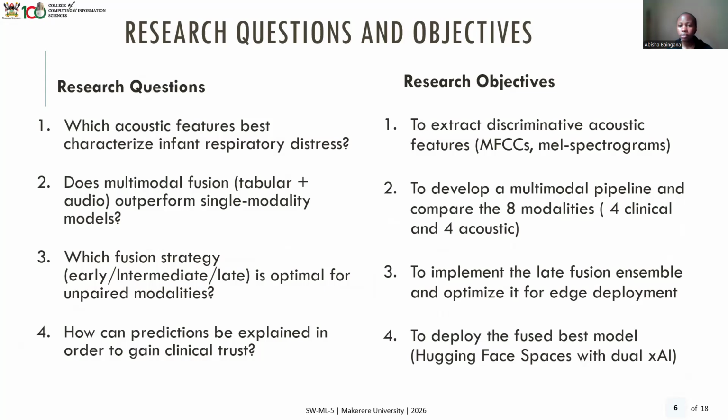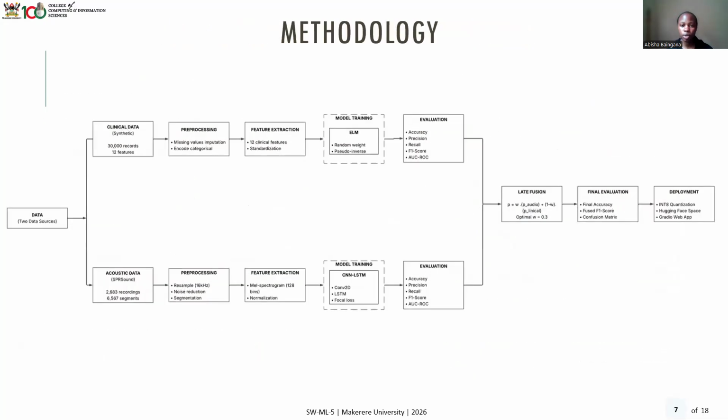Then for our objectives, we wanted to extract discriminative acoustic features such as mel spectrograms, to develop a multimodal pipeline and compare the 8 modalities, which were 4 clinical and 4 acoustic, to implement the late fusion ensemble and optimize it for edge deployment, and to be able to deploy the best fused model on Hugging Face. So moving on to our methodology, we basically looked at the data which was gotten from 2 different sources.